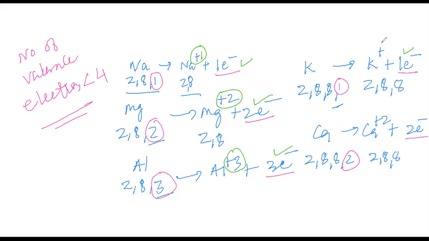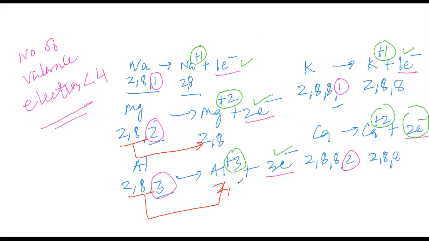You can see when 1 electron is lost, +1 charge. When 2 electrons are lost, +2 charge. So this is how the charges are formed. In the same way, my dear students, if you look into the electronic configuration, you will come to know that here 2 electrons are lost, so 2,8 is formed. Here 3 electrons are lost, so 2,8 is formed. Here 1 electron is lost, so 2,8 is formed. Here 1 electron is lost, so 2,8,8 is formed. And here 2 electrons are lost, so 2,8,8 is formed. You can see that in all these cases, my dear students, the octet is achieved.